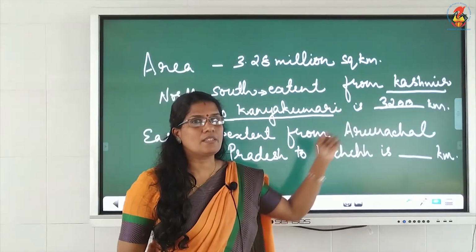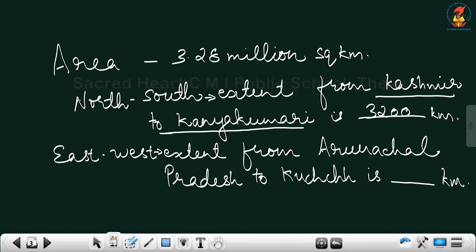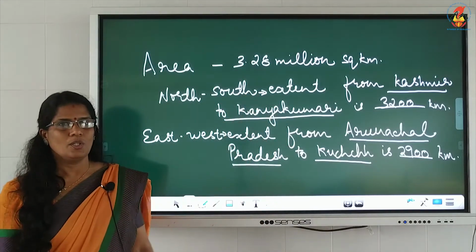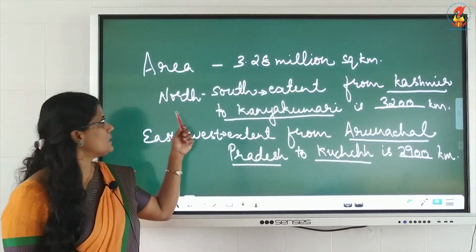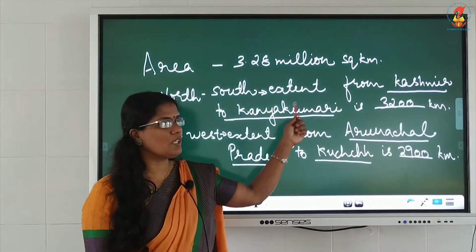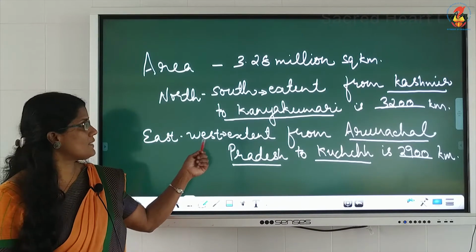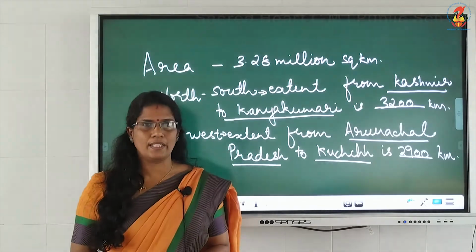Now the east-west extent, from Arunachal Pradesh to Kutch in the western part, is around 2,900 kilometers. So these also you have to underline. Area is 3.28 million square kilometers. North-south extent from Kashmir to Kanyakumari is 3,200 kilometers. East-west extent is how much? Arunachal to Kutch, it is 2,900 kilometers.